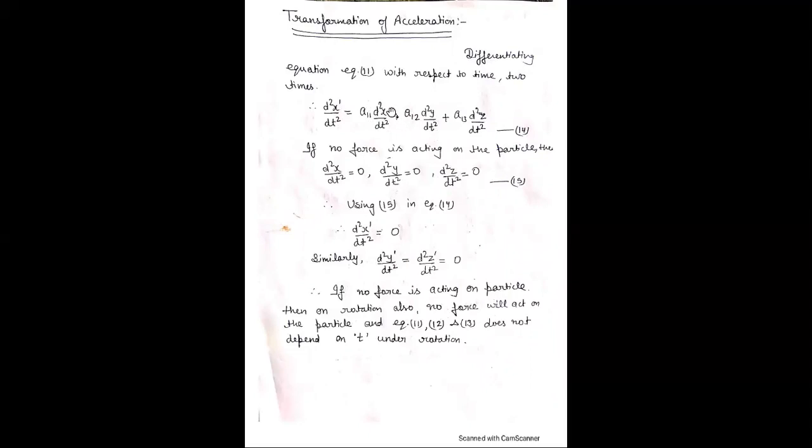Therefore d square x by dt square is equal to 0, d square y by dt square is also equal to 0, and d square z by dt square is equal to 0 if no force acts on the particle. Therefore there is no acceleration along the x, y, and z axes in the fixed frame. Similarly, if these quantities are zero, there is no acceleration in the rotating frame. Therefore, d square x dash by dt square is also equal to 0. Similarly, the accelerations d square y dash by dt square and d square z dash by dt square are also equal to 0.